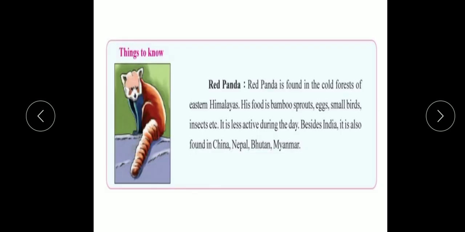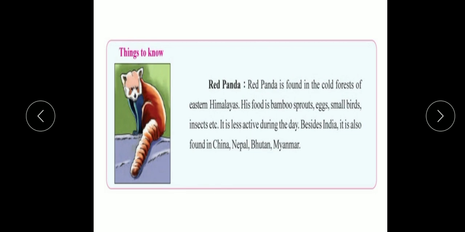Now let us study the first endangered animal, things to know: the red panda. The red panda is found in the cold forests of the eastern Himalaya. What is the food of this red panda? It eats bamboo sprouts, eggs, small birds, insects, etc. This is the food of the red panda.